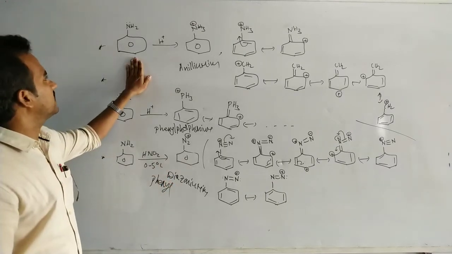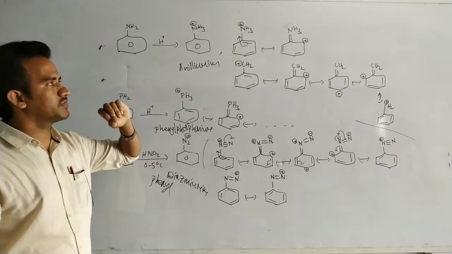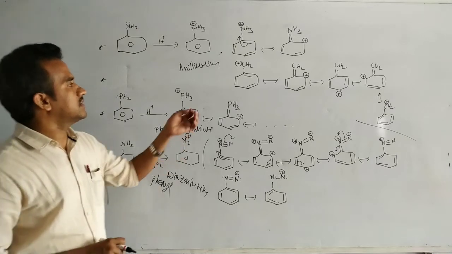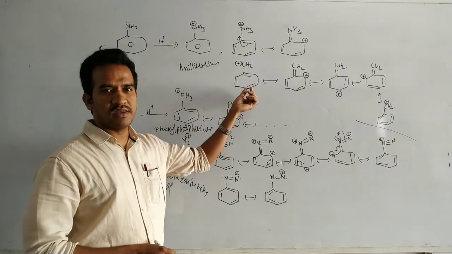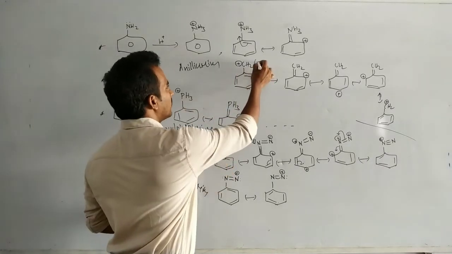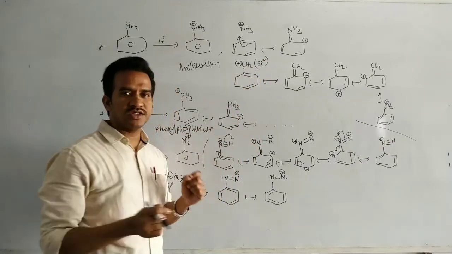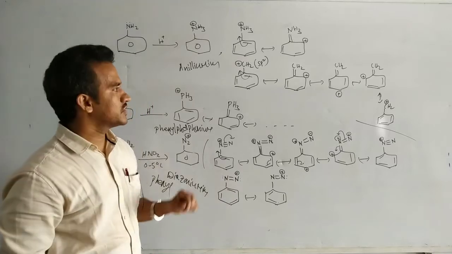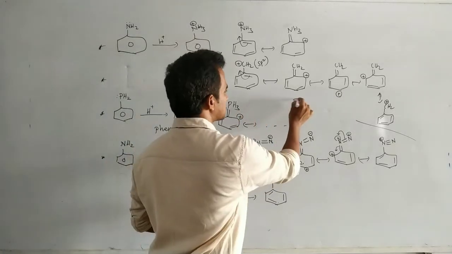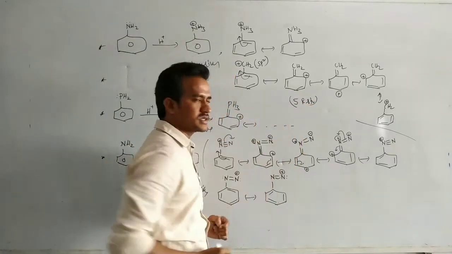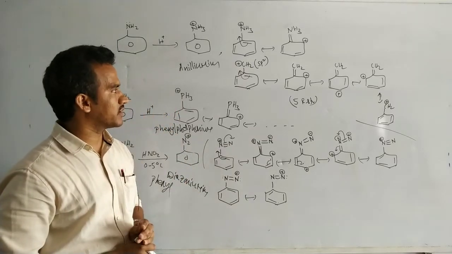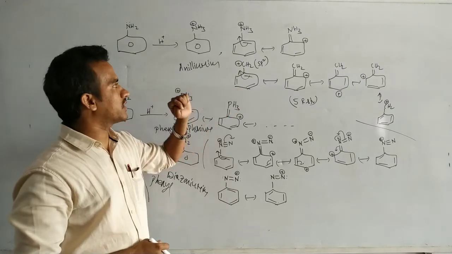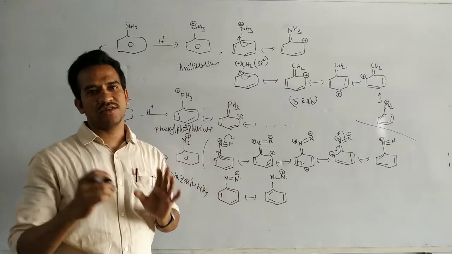First of all, aniline on protonation will give the anilinium ion. How many resonating structures does this anilinium ion have? Like the benzyl carbocation, this carbon undergoes sp2 hybridization, so there is a vacant p orbital. So these electrons can be delocalized into the vacant p orbital, and we get 5 resonating structures for the benzyl carbocation. This one seems similar to a benzyl carbocation, so it should also have 5 resonance structures.